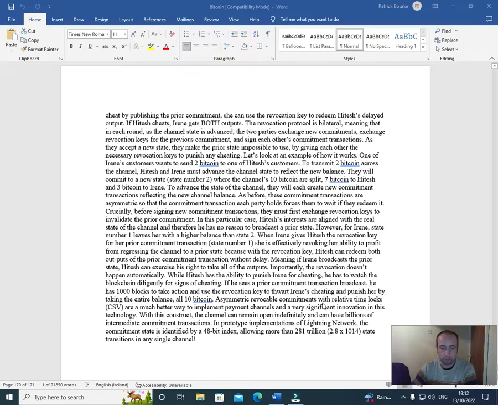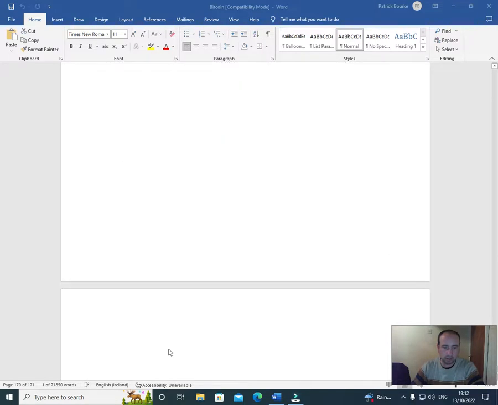Asymmetric revocable commitments with relative time locks, CSV, are a much better way to implement payment channels and a significant innovation in this technology. With this construct, the channel can remain open indefinitely and can have billions of intermediate commitment transactions. In prototype implementations of Lightning Network, the commitment state is identified by a 48-bit index, allowing more than 281 trillion (2.8 × 10^14) state transactions in any signed channel.